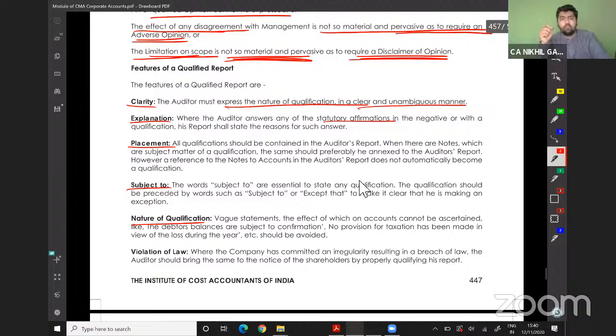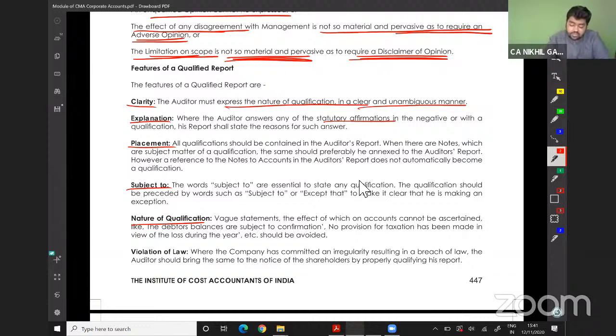Features of a qualified report: clarity. The auditor must express the nature of qualification in a clear and unambiguous manner. Explanation: where the auditor answers any of the statutory affirmations in the negative or with a qualification, the report shall state the reason for such answer. Placement: all qualifications should be contained in the auditor's report. When there are notes which are subject to matters of qualification, the same should preferably be annexed to the auditor's report.